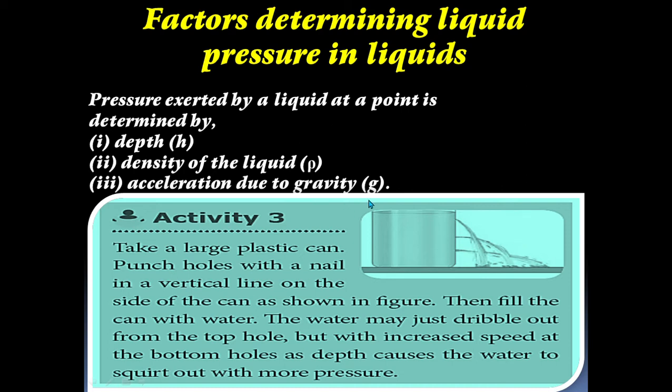So acceleration due to gravity, the density of the liquid and the depth all fix the value of the pressure. So pressure exerted by a liquid at a point is determined by depth, density of the liquid, and acceleration due to gravity.